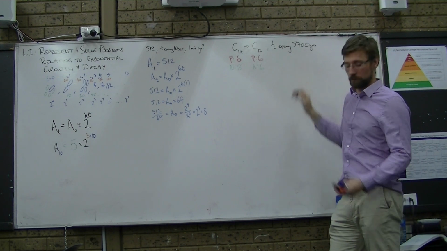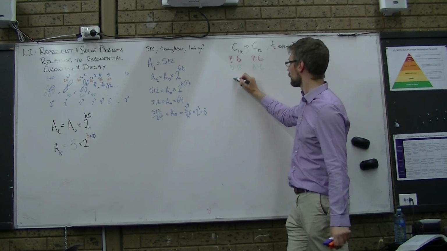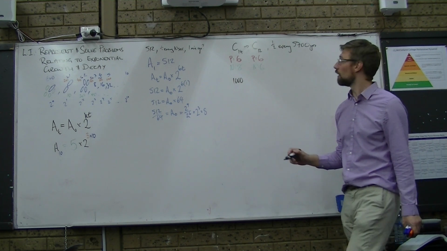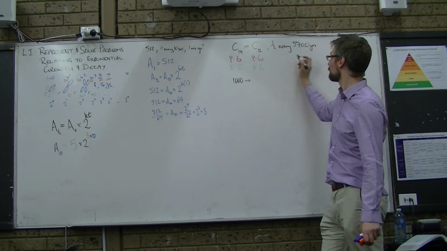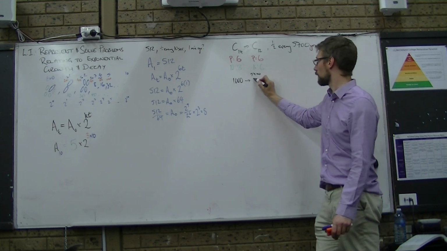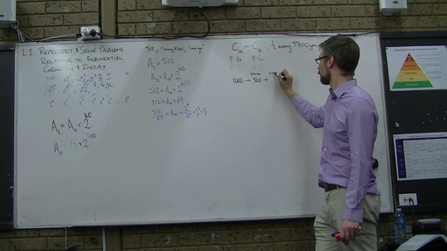Okay? Great. So, let's say I started with 1,000 carbon 14 atoms. From there, after 5,700 years, how many do I have? 500. And after another 5,700, so what's this? 11,400.